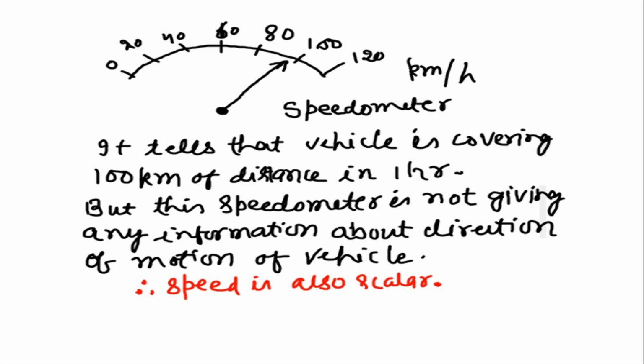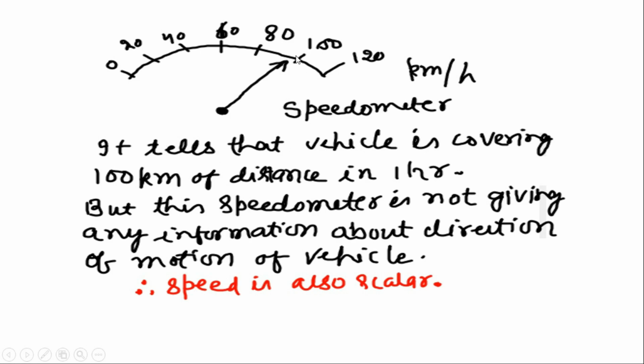Let us take another example. On any two-wheeler or four-wheeler vehicle, we also have a speedometer in the instrument cluster, and right now at the instant when this figure has been drawn, it is showing around 100 kilometer per hour as the speed of the vehicle.